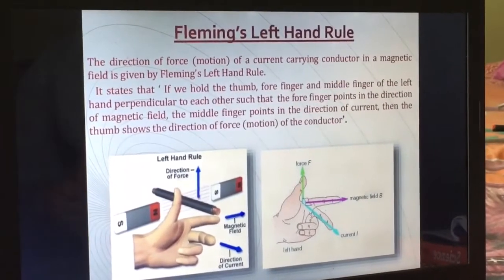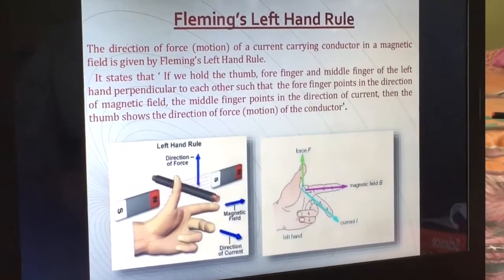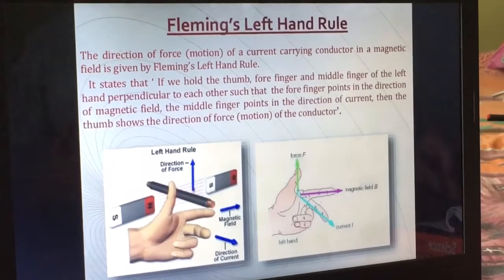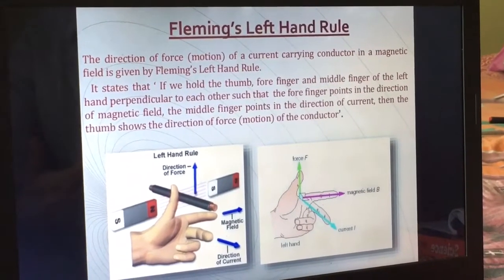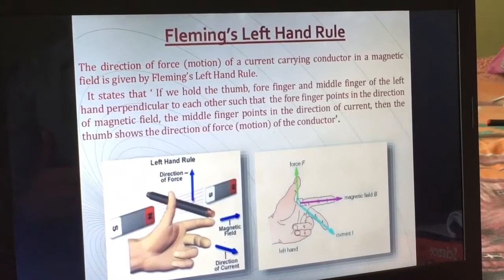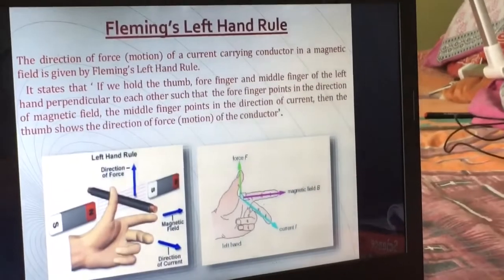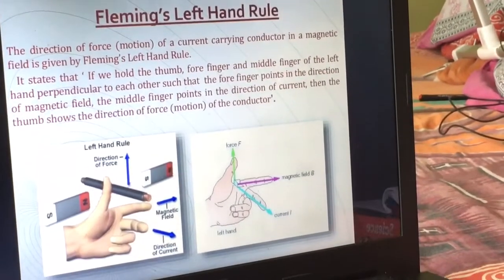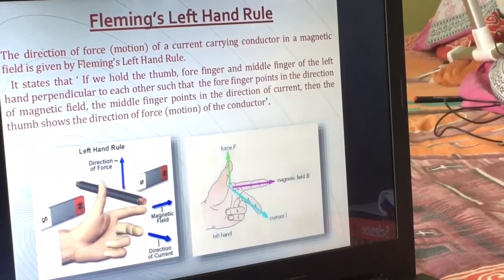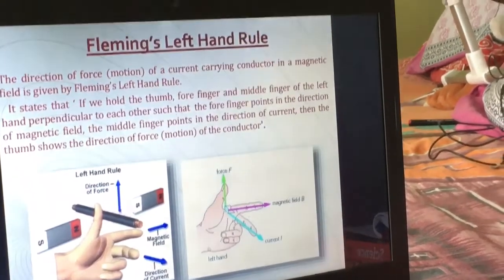Regarding this concept, whatever we learned, that the force acting on a current carrying conductor is explained by Fleming, a very famous scientist. He explained how the electric field, magnetic field and force exist together. To explain this, he gave a rule that is called Fleming's left hand rule. So we can stretch our left hand like this. It is given in the book itself.